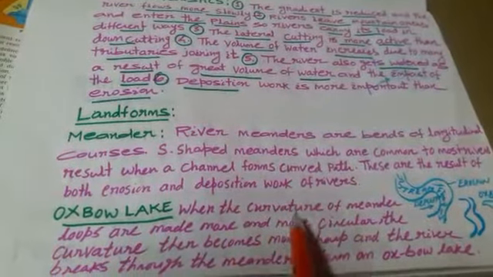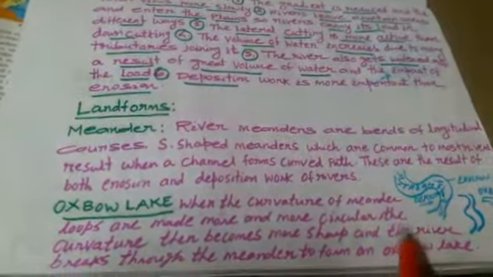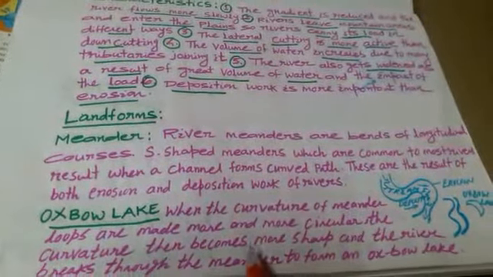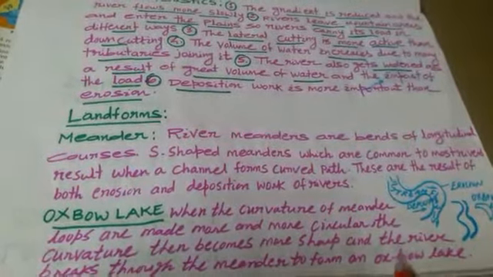Oxbow lake. When the curvature of a meander loop becomes more and more circular, the curvature becomes sharper and the river breaks through the meander to form an oxbow lake.